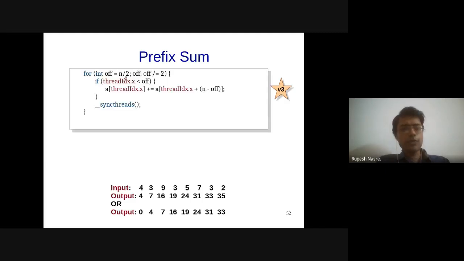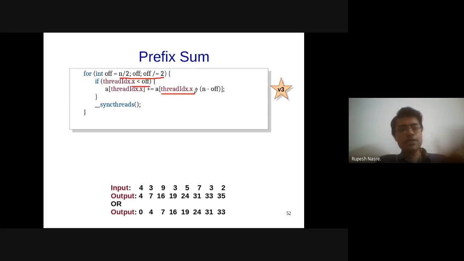What I'm going to do is keep this as it was before for reduction. This condition also remains the same. What I need to do is ensure that I am not going beyond the last element. So I'm copying the value from my current thread ID as well as n minus whatever is the current offset that I'm trying with.